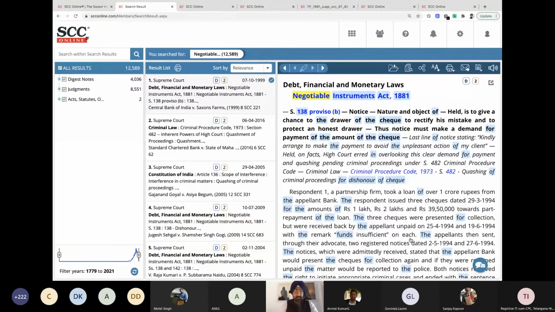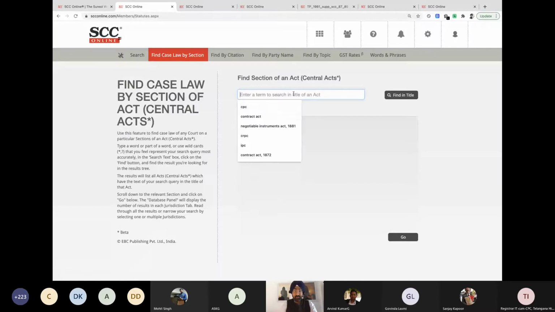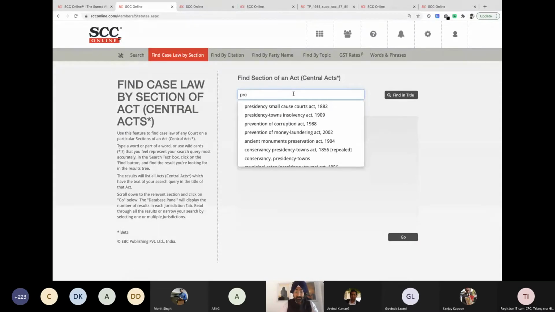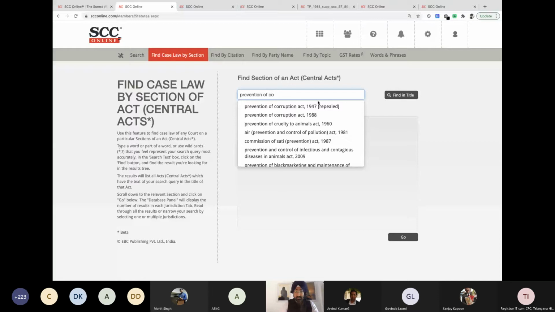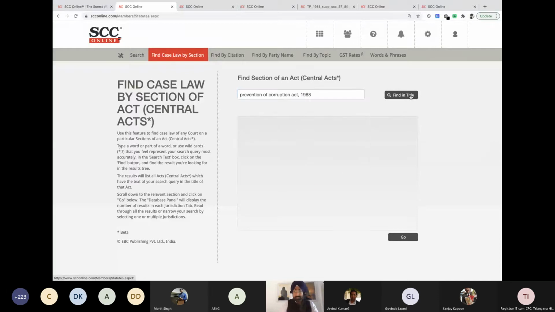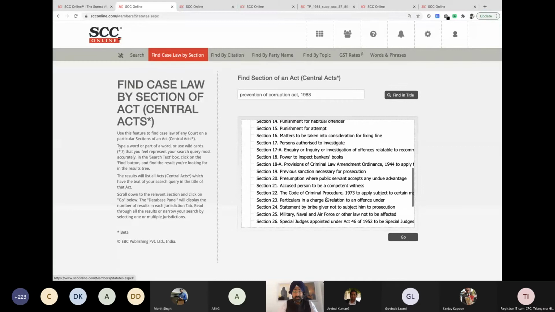I'll take one more example just to explain this. Let's say I want to search for Prevention of Corruption. So the entire Prevention of Corruption Act opens up, and let's take section 19. I can double click on this.